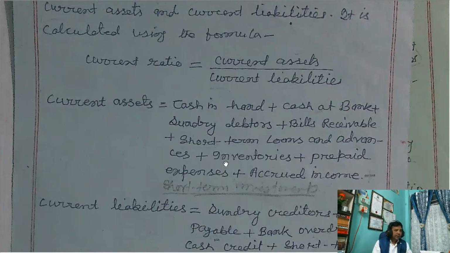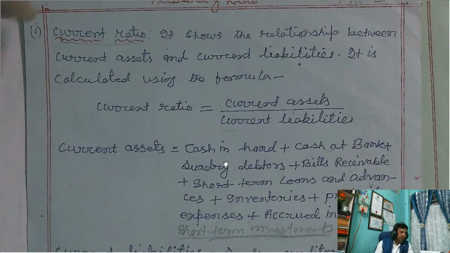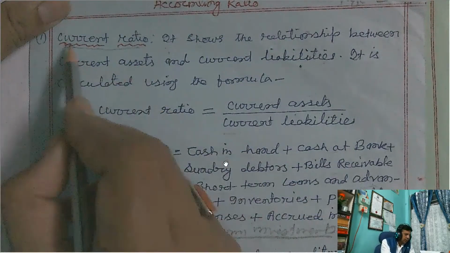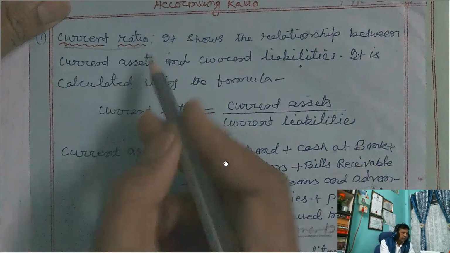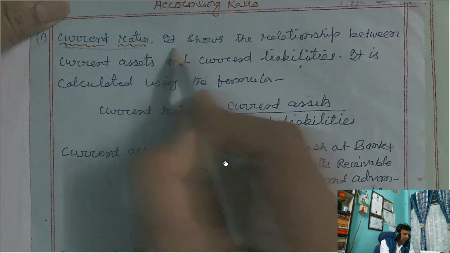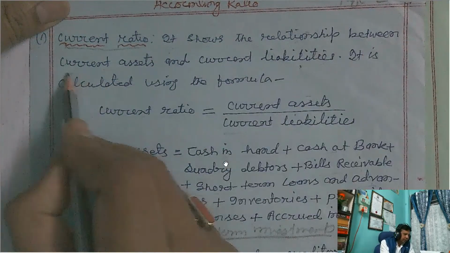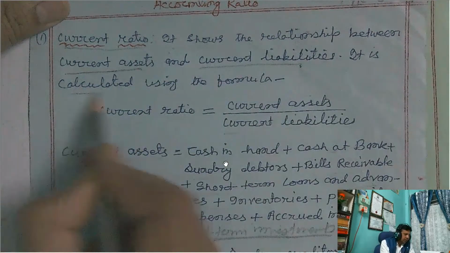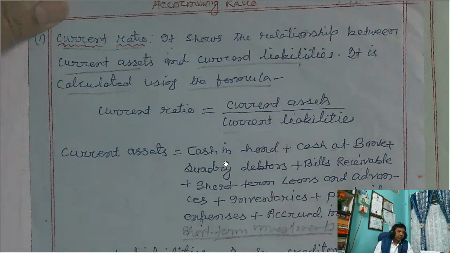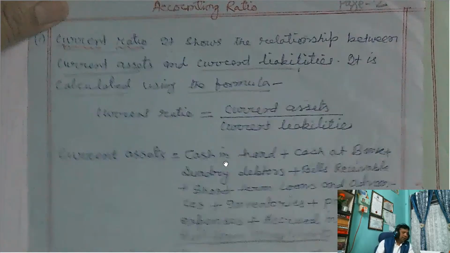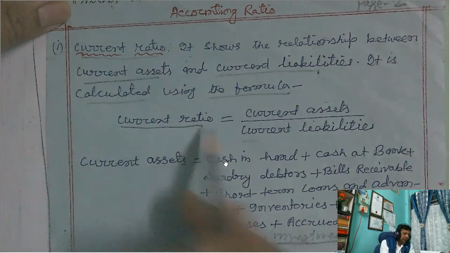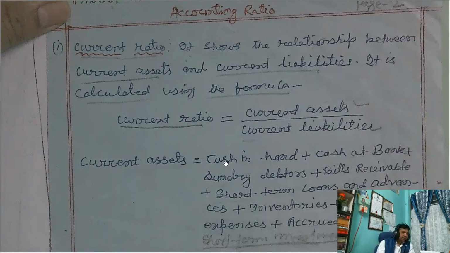What is current ratio? Sometimes a 1 mark question is asked. Your answer: it shows the relationship between current assets and current liabilities. It is calculated using the formula current assets by current liabilities.